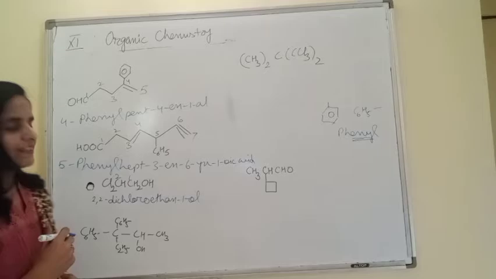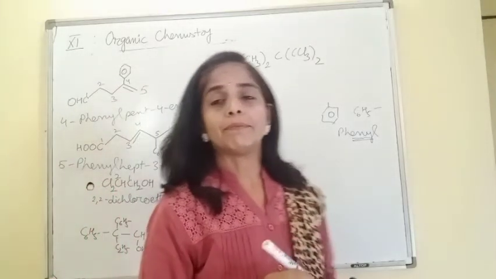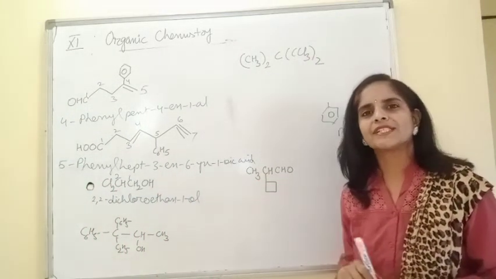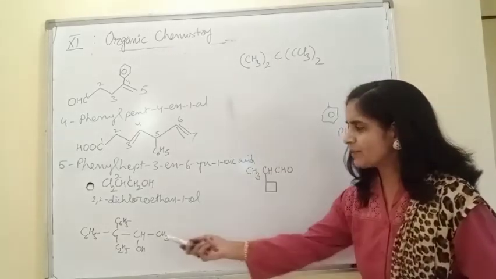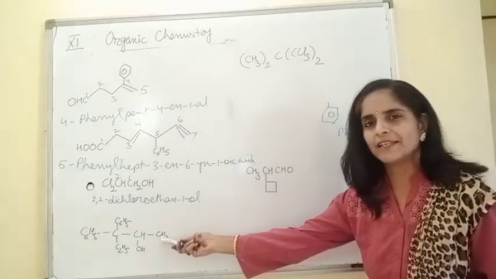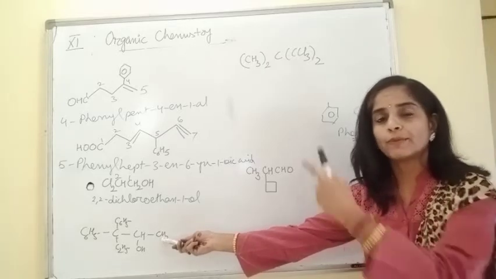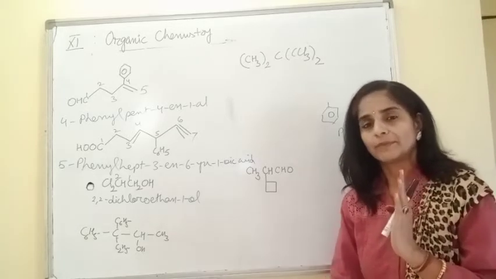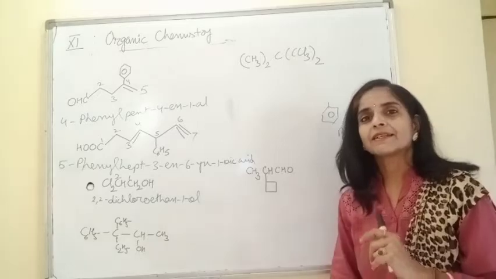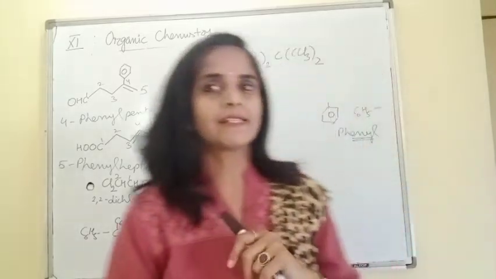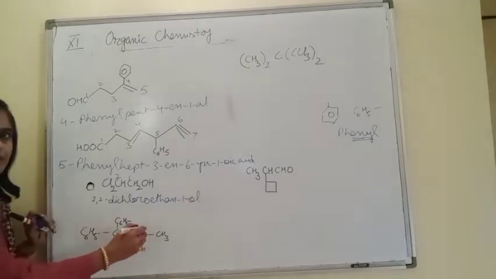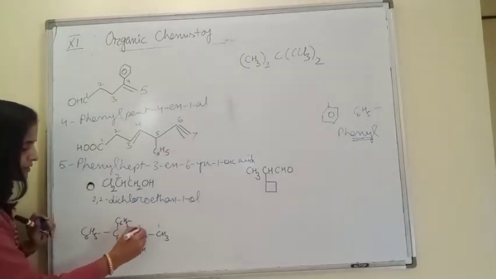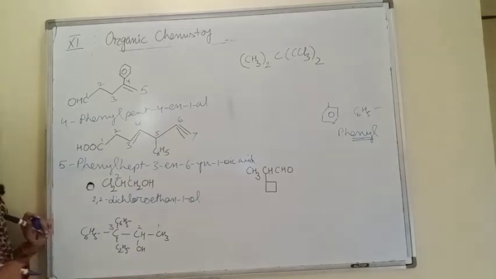This one beta, I'm sure many of you have selected wrong chain here. Why wrong chain? One thing is very much clear, we will go for this chain because we cannot go for benzene ring as a main chain because functional group is coming in this. But the mistake which generally students do is, if I start counting from this point, this is 1, 2, 3, that's it. They will stop here.